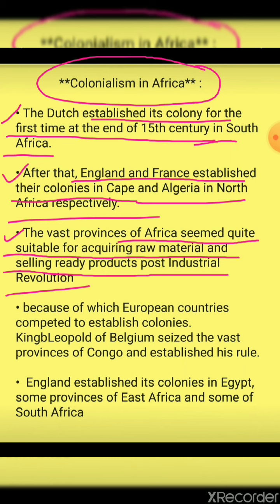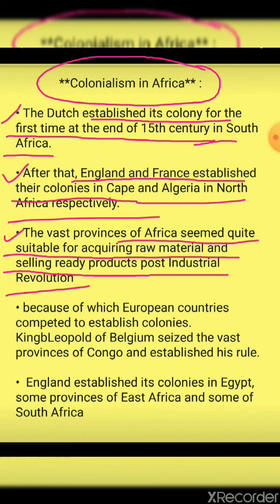Okay, now over here the main thing. The vast province of Asia and Africa was quite suitable for acquiring what? Raw material. That means more raw material was seen where? In the vast province of Africa. And selling ready products was post industrial revolution. Over here, post means after industrial revolution, right?